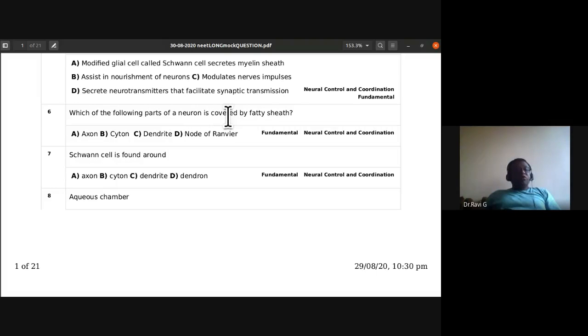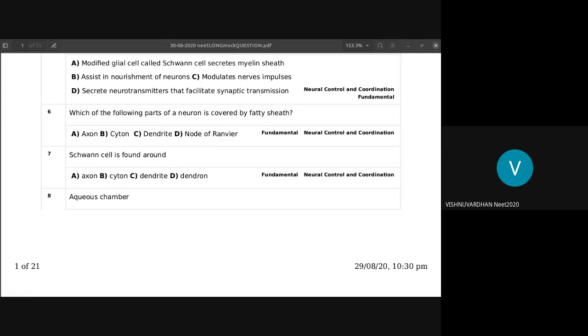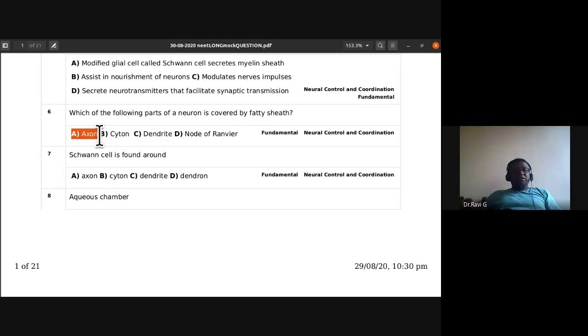Which of the following parts of a neuron is covered by fatty sheath? Is it axon, cyton, dendrite, or node of Ranvier? So which of them is having that? Axon. Very good. Axon is the answer. The axon is covered by fatty sheath. So A is the answer.